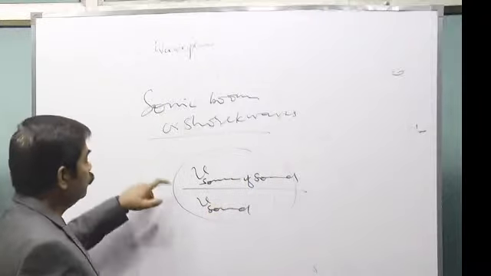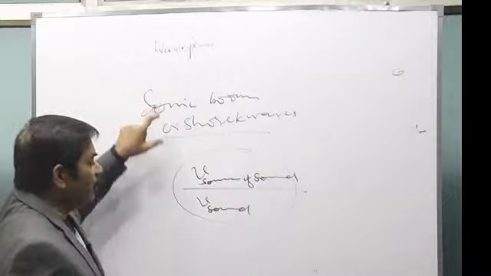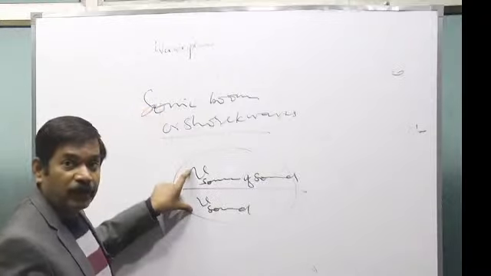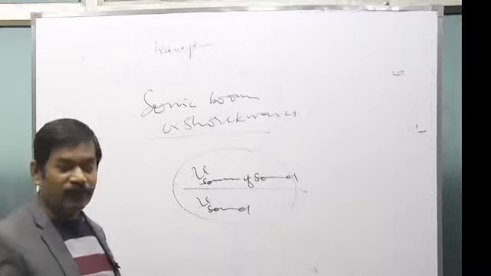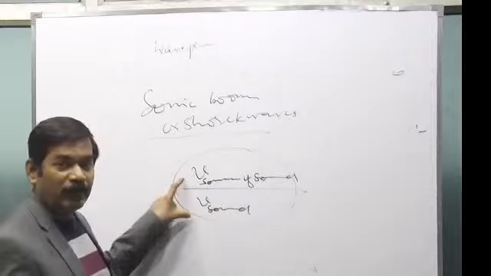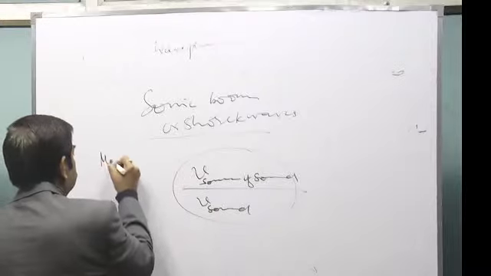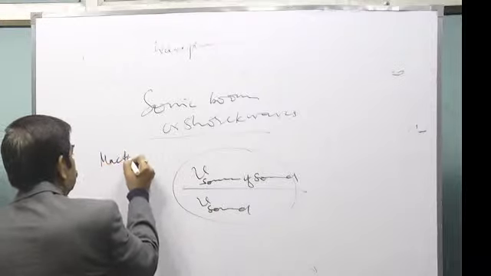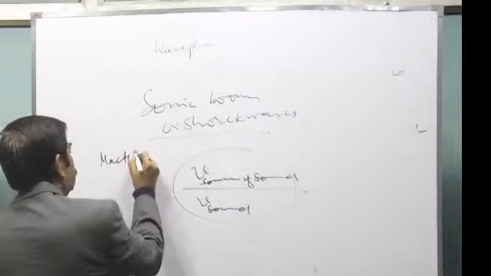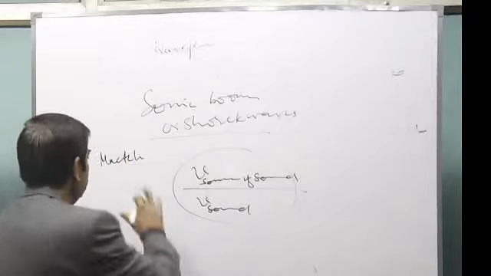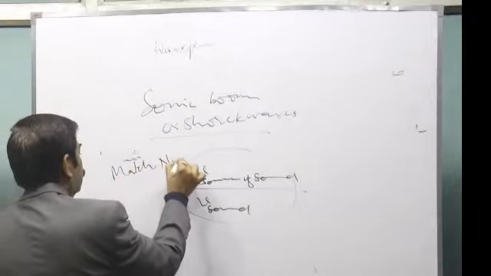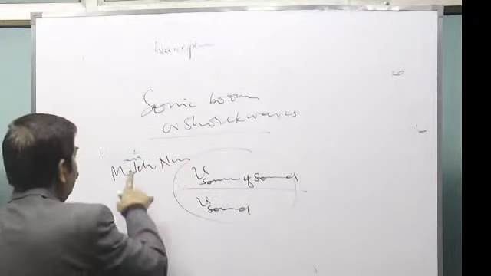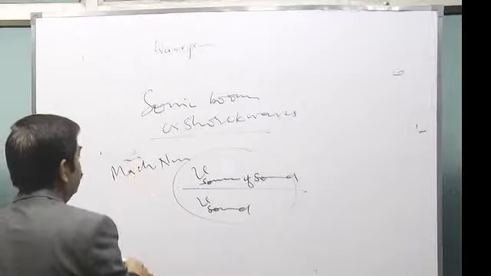So a sonic boom will take place when the Mach number is greater than 1, and the Doppler effect is defined when the Mach number is less than 1. No, we don't have a T here, we have MACH, Mach number.